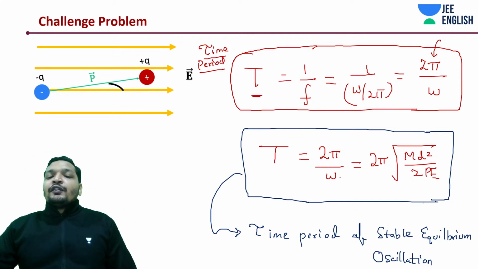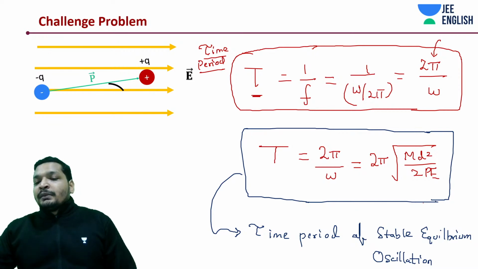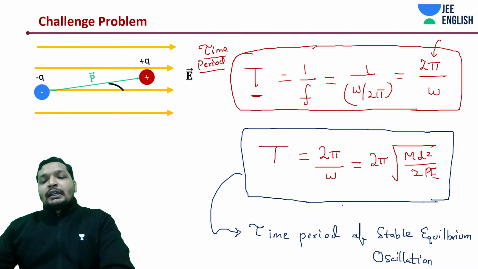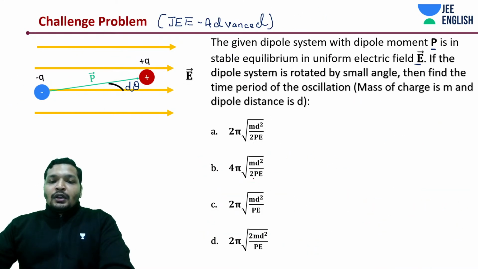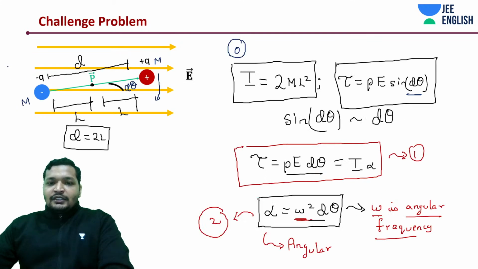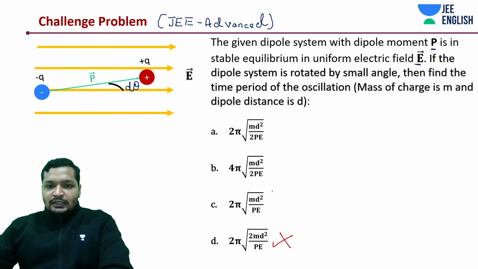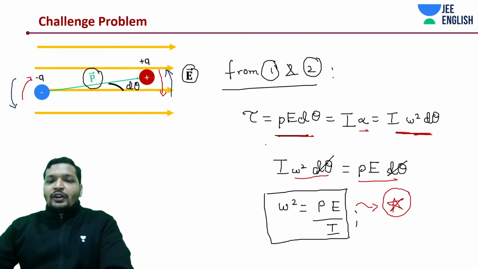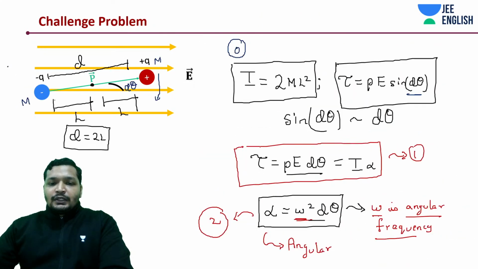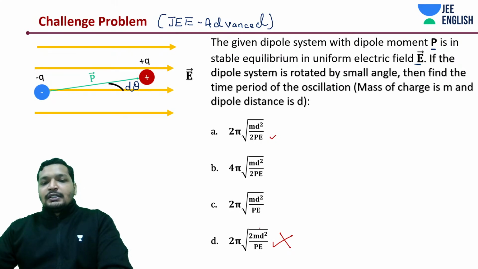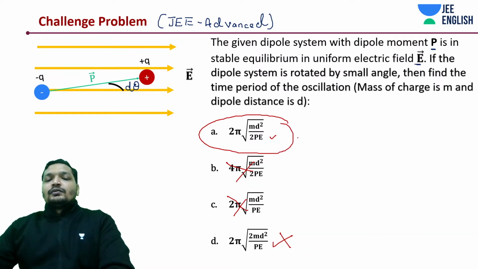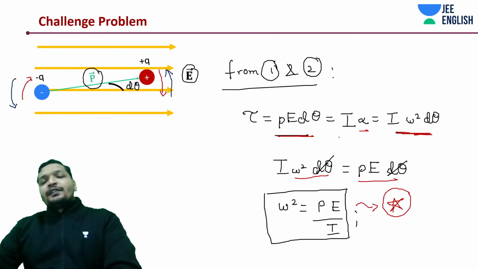Substitute the value of omega, you will get 2 pi under root of MD square by 2PE. What is P? Dipole moment. E, electric field. So I guess it should be around this. Okay, all right. This is correct. This 2 is going to confuse, not 4 pi, of course. But answer should be A. Once you practice it yourself, it will be simple.